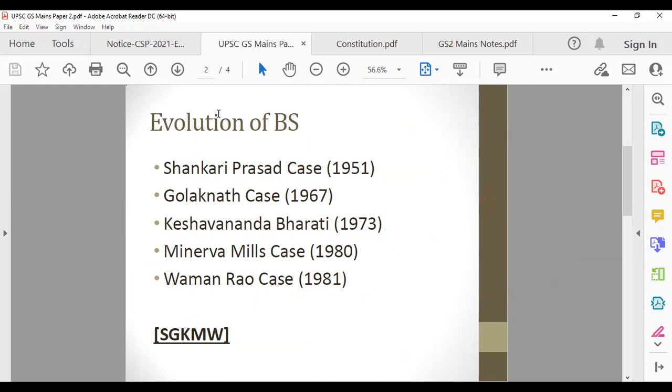I will also show you my handwritten notes where I've written all these points so you can have a look at it again. So the criticism part also, now, because you're preparing for UPSC, you have to write both the things, good things and bad things. So what are the bad things?